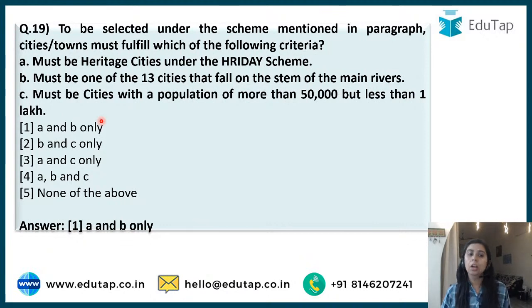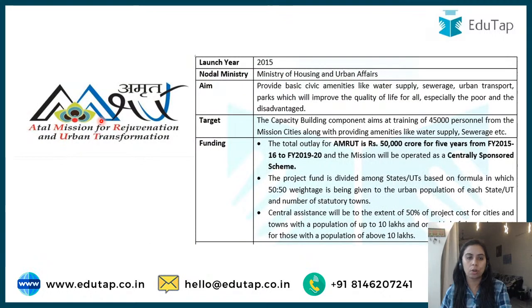Heritage city, either or one of the cities that fall within the stem of the main rivers. The 50,000 or 1 lakh criteria is not there, right? So this is about the Atal Mission for Rejuvenation and Urban Transformation, AMRUT. It's an old scheme, but because it has completed 6 years, that's why it's very important. There will be no surprise if you find this question there.